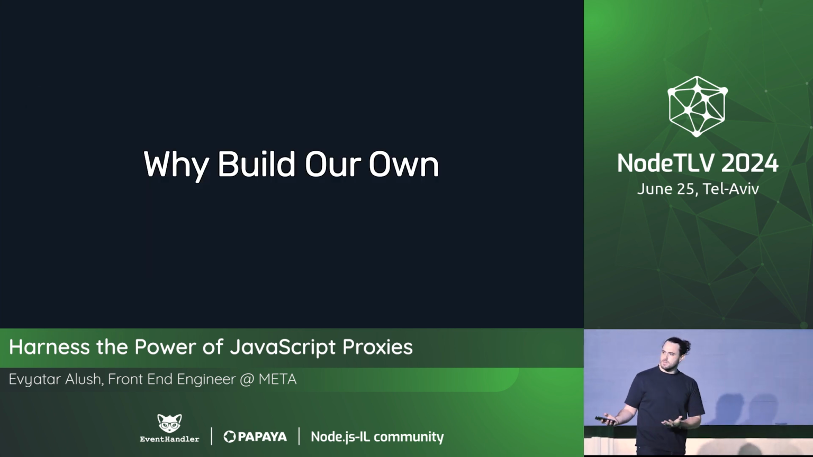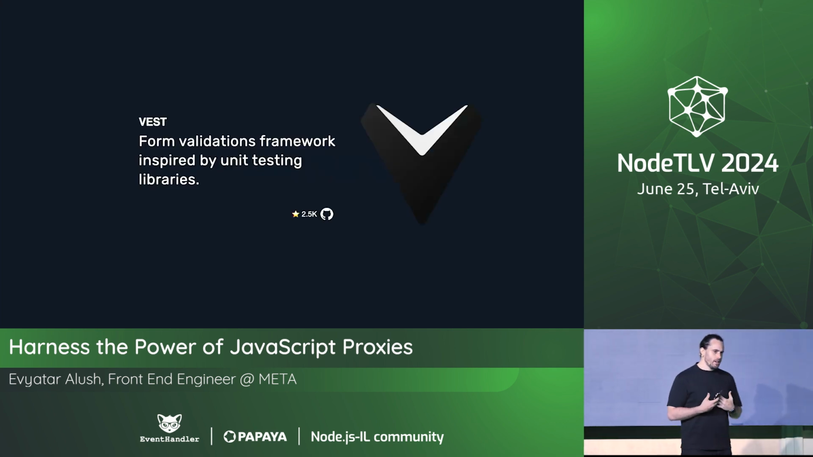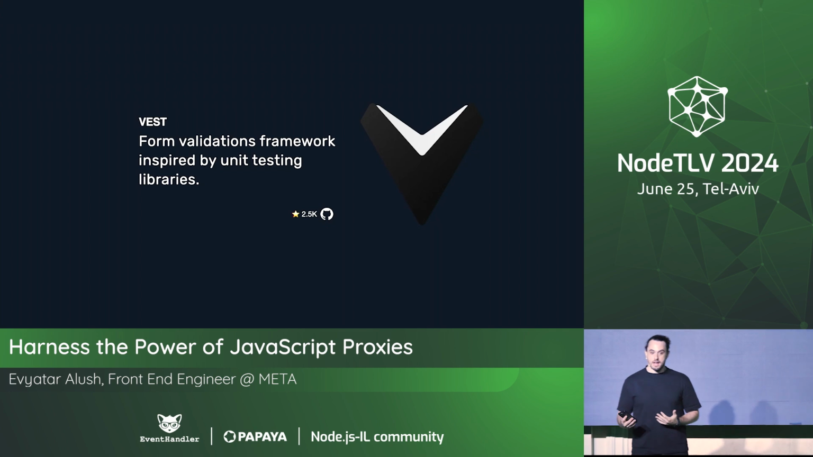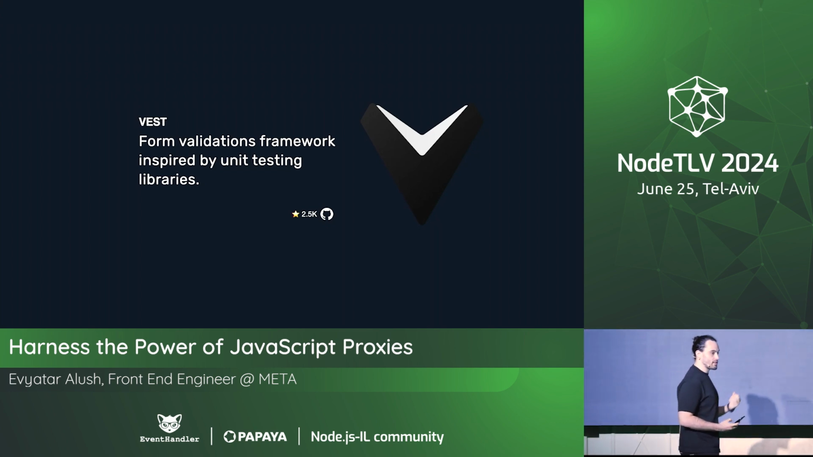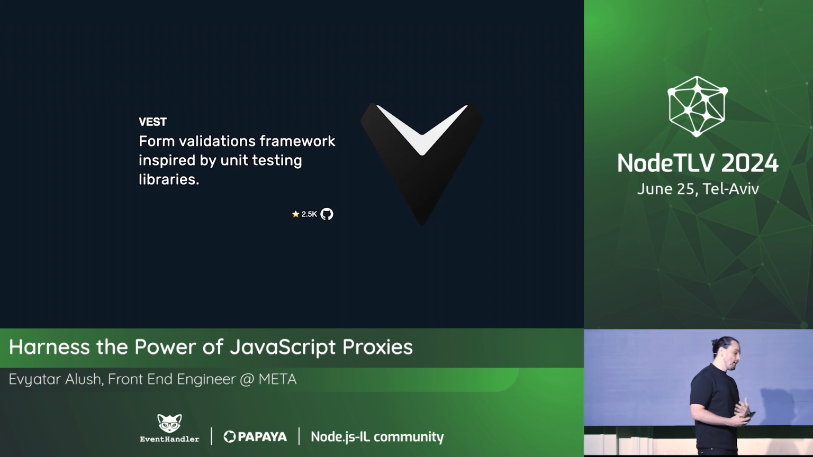And the question is, why build our own even? Why do we need to build our own? In my world, it's very obvious. I built an open source library called Vest. It's a form validation framework that's inspired by unit testing libraries. It gives the same syntax and style as unit testing libraries.